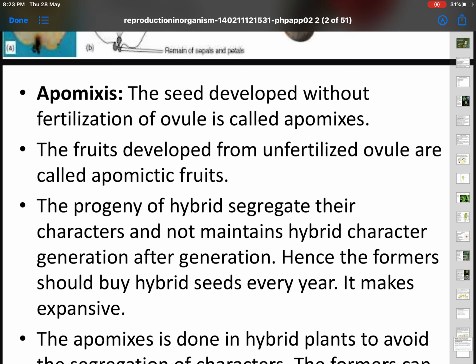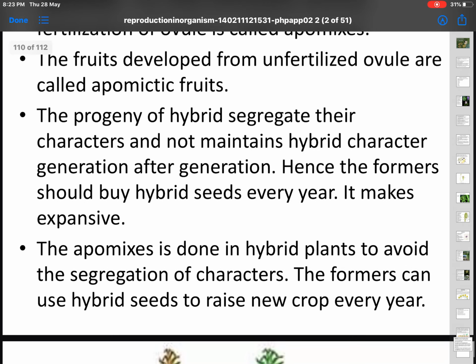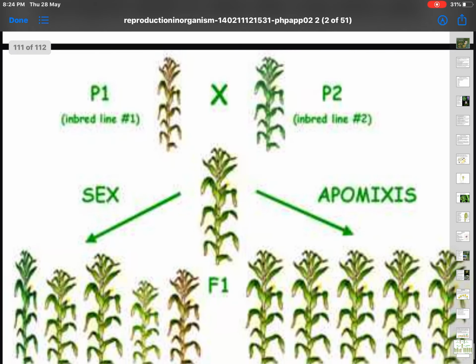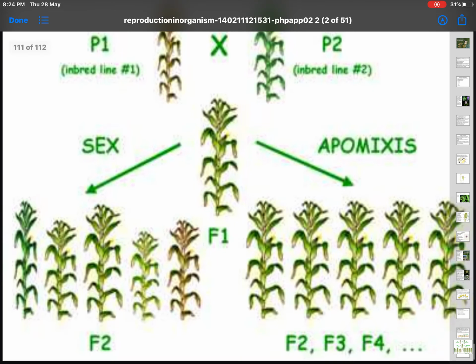The fruit developed from an unfertilized ovule is called an apomictic fruit. The progeny of hybrids segregate their characters and do not maintain hybrid character generation after generation. Hence, the farmer should buy hybrid seeds every year. It makes them expensive. Apomixis is done in hybrid plants to avoid the segregation of characters. The farmers can use hybrid seeds to raise a new crop year after year. Look at that. The result of apomixis, a lot of generations, F2, F3, F4 generations.